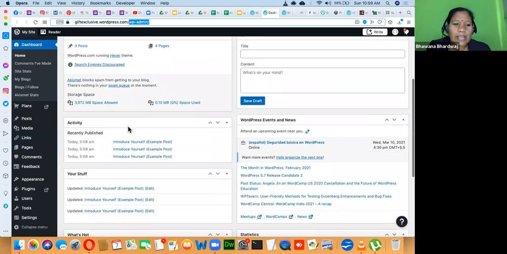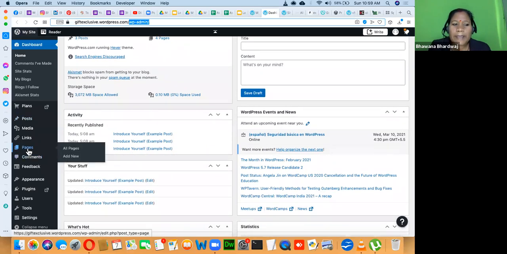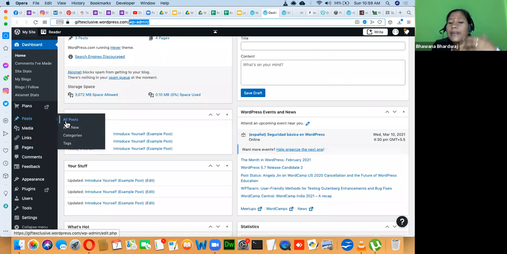Right. So coming back to this, here you can manage pages and posts. What is the difference between a page and a post? A page is for content that is static in nature. Let's suppose you have content like About Us, Contact Us, Privacy Policy. When you are not changing the content on a frequent basis, we create pages. And the content which you are updating on a regular basis, like all the pre-sales questions, all the pain points, all the checklists, all the reviews.